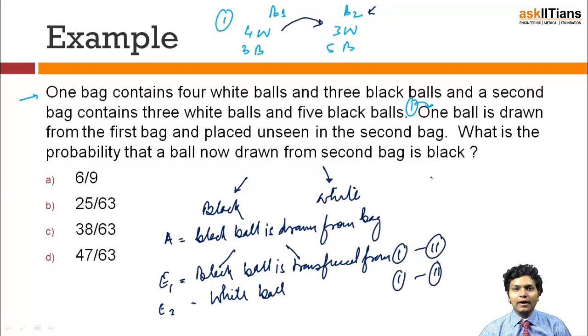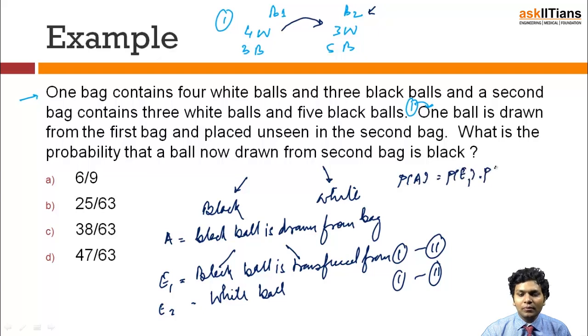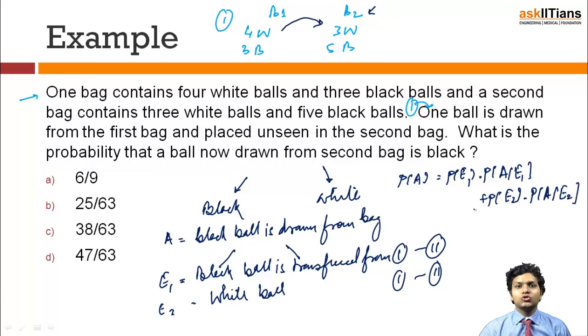Now, from the total probability theorem, probability of A will be probability of E1 into probability of A given that E1 has occurred, plus probability of E2 into probability of A given that E2 has occurred.